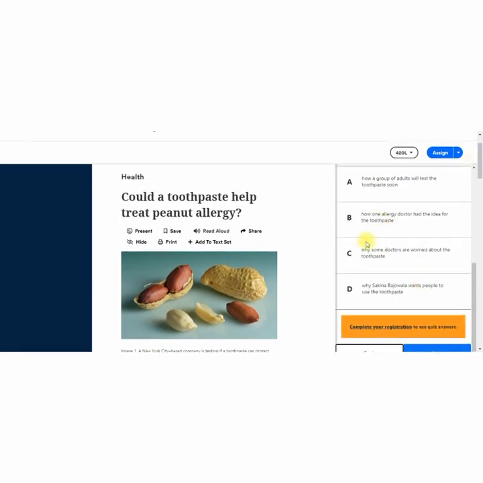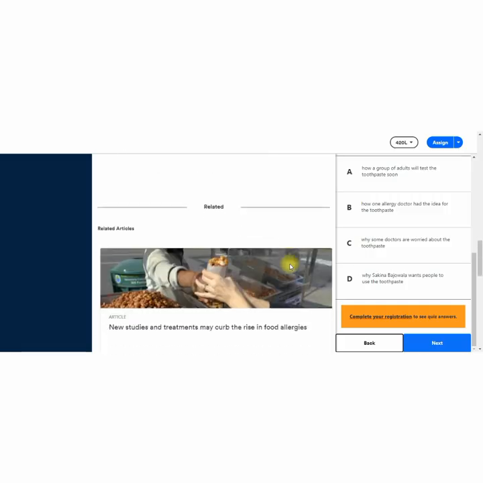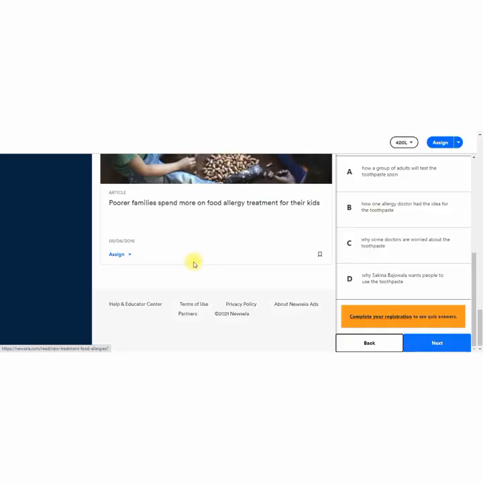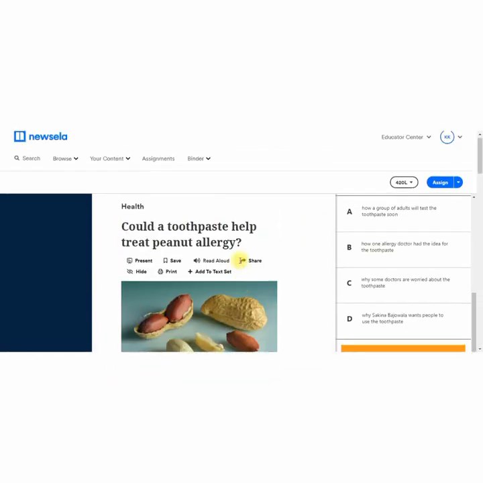So it's very useful, and of course you can choose other articles. And here we can save, share, and even print the text.